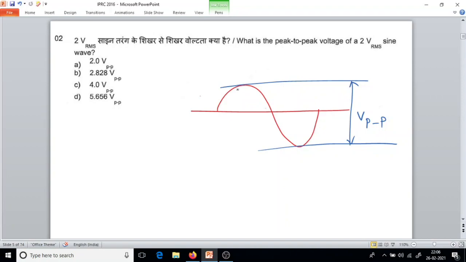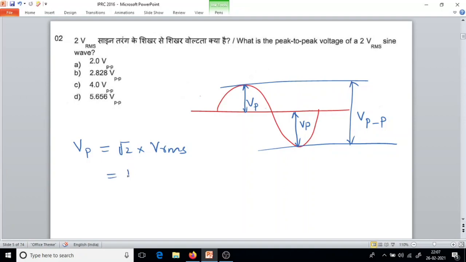That's what we have to find in this question. And this value is known as the V peak. Now V peak equals root 2 multiplied by VRMS.